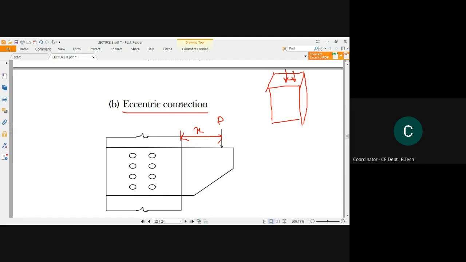And definitely that eccentric connection will create a moment. See, just shifting by quite a distance, this distance will create a moment of something like P into x, right?